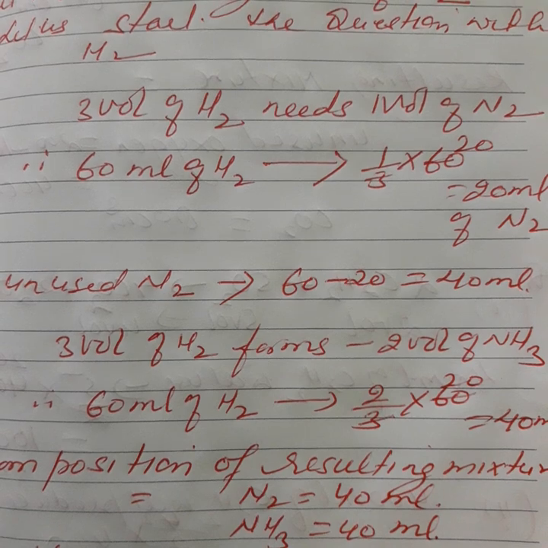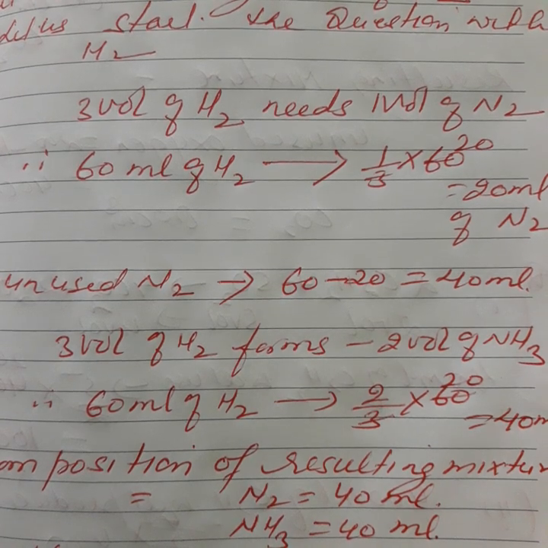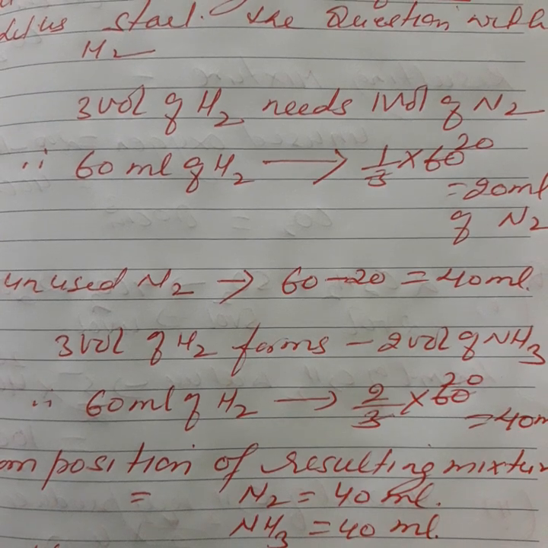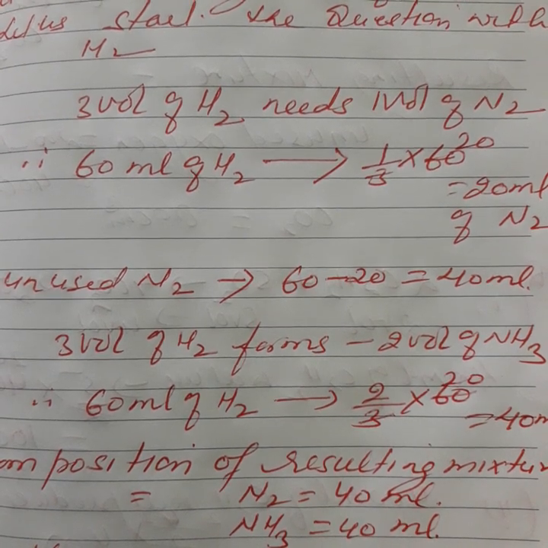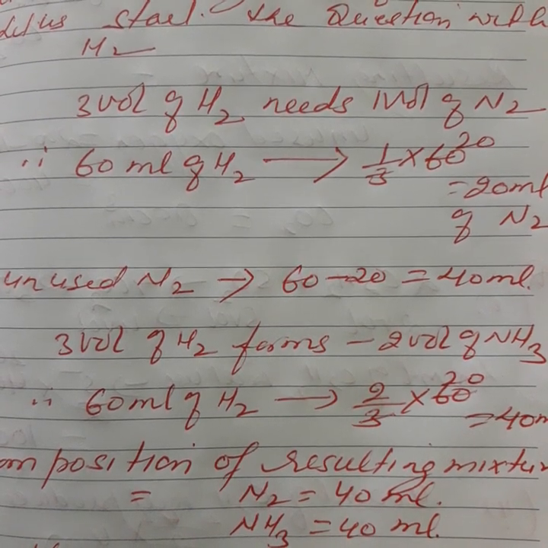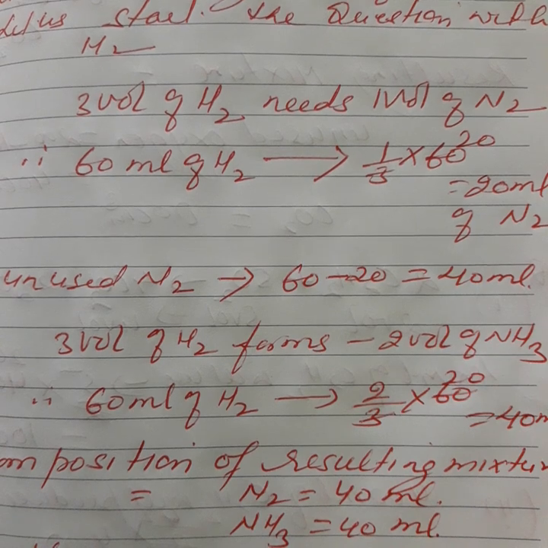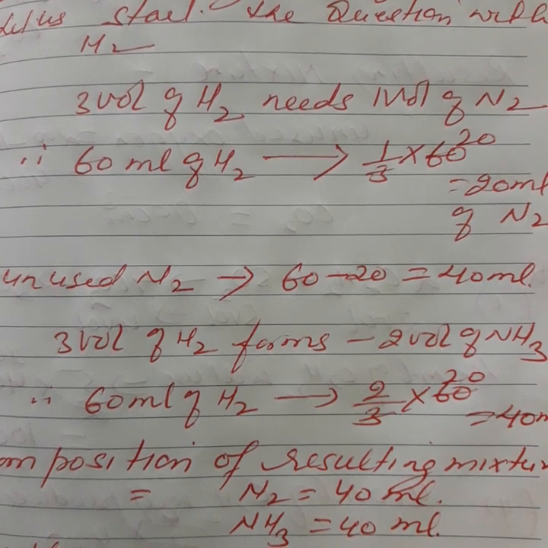Okay, so here is the unused nitrogen. How to calculate unused nitrogen? What amount of nitrogen do we have in this numerical? 60 milliliter of nitrogen, and consumed nitrogen is 20. So 60 minus 20 is equal to 40 milliliter. So unused nitrogen is 40 milliliter.